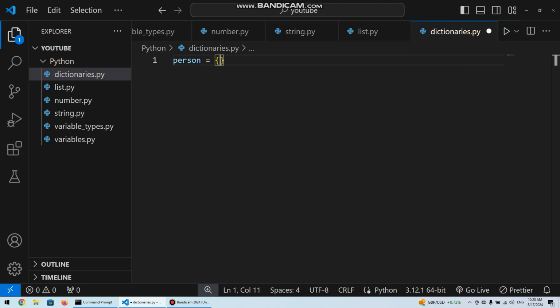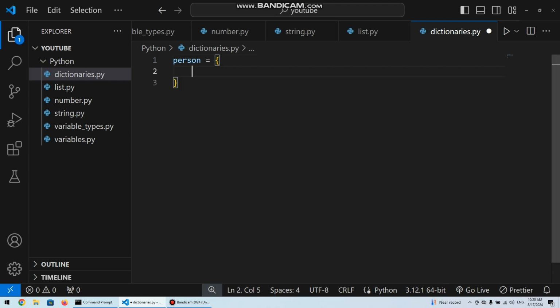This is already a dictionary. It's empty, but it's a dictionary. This is what it takes to create a dictionary. So we have just created a dictionary person. But now normally a dictionary is a collection of key value pairs separated by commas within curly braces. We can already see the curly braces there. Now we don't have the key value pairs yet.